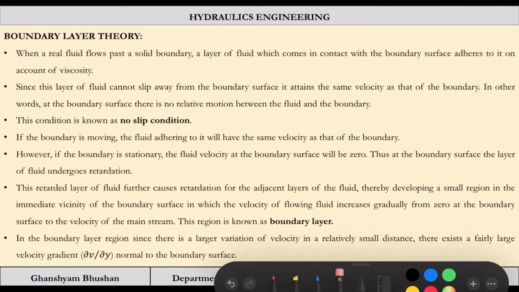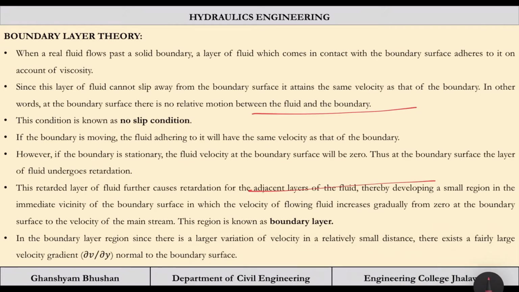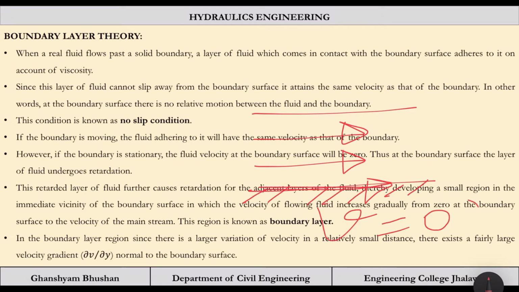So now let us try to understand this thing. So this was the flow. What is happening here? This layer will have the velocity. Let us say the boundary is at rest, so this will have the velocity 0, and here the velocity is there. Now in this condition, due to the viscosity, the upper layer will try to move.